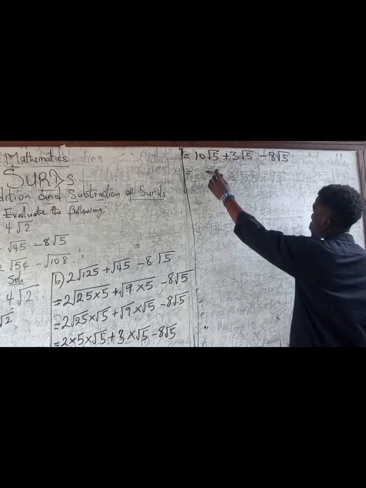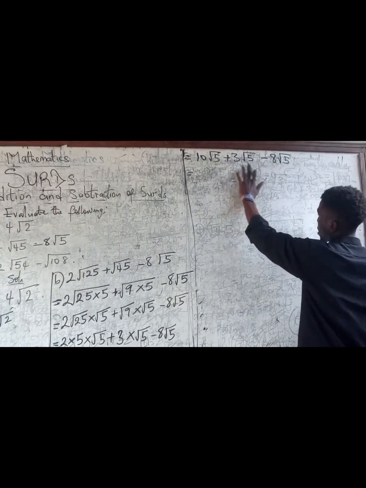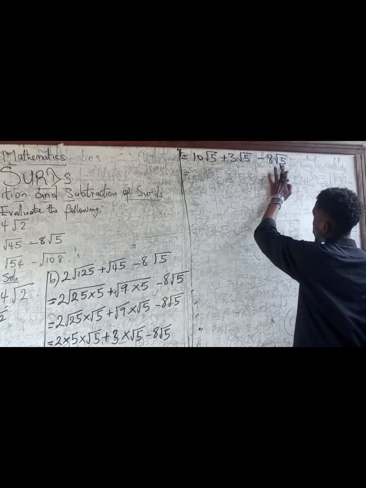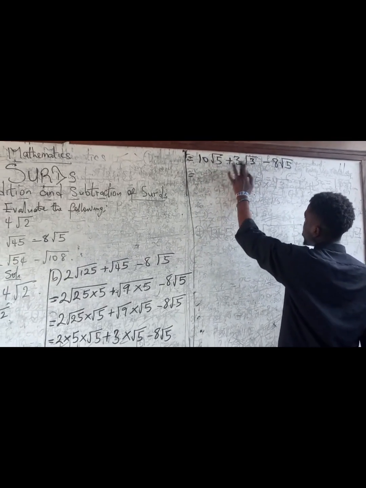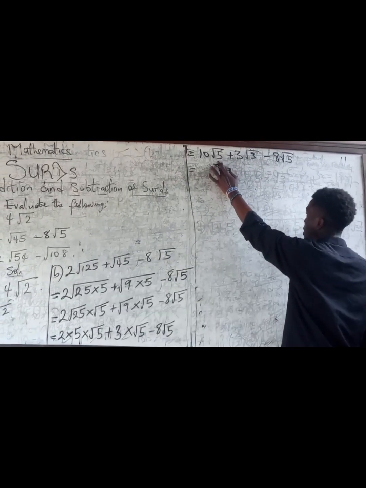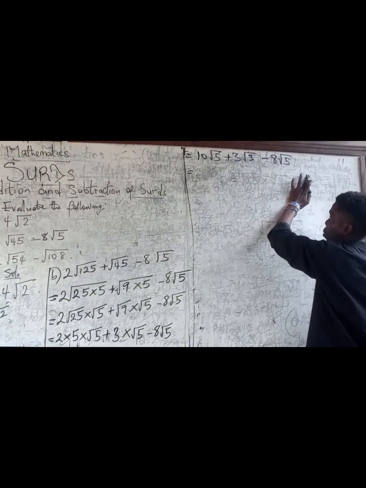Alright, let's go. So for this, is it possible to add or subtract this? Yes. Why? Because they have equal surds. You can see that, right? So let's say for instance, if this was 3, it will be impossible for me to add this. It will only be possible for me to add this and this, but not this. Alright, so they must all be equal.